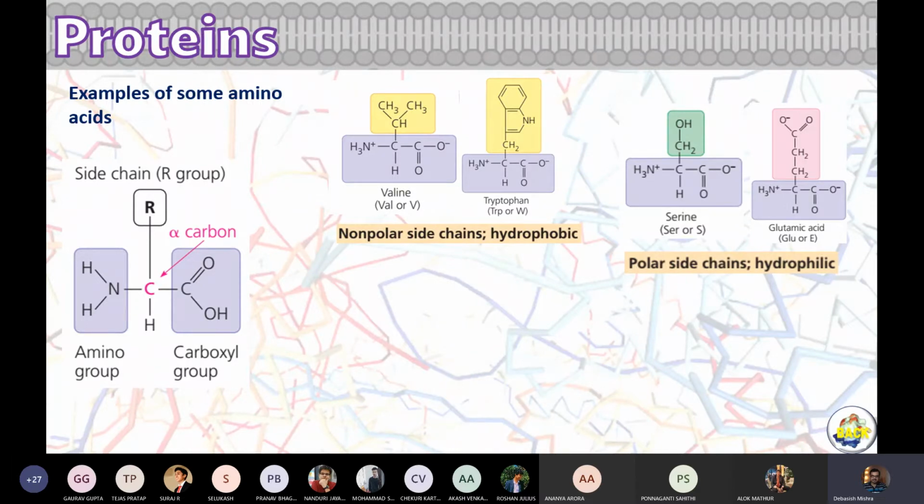So there are varieties of amino acids, and when they are put together, as we discussed, there are soft forces: van der Waals forces, mild electrostatic forces, and the third one, hydrophobic interaction forces, right?